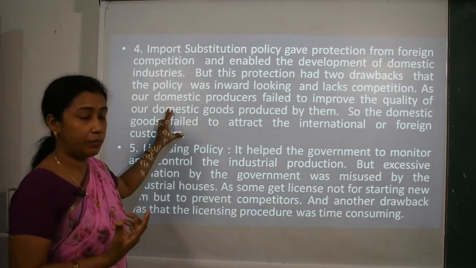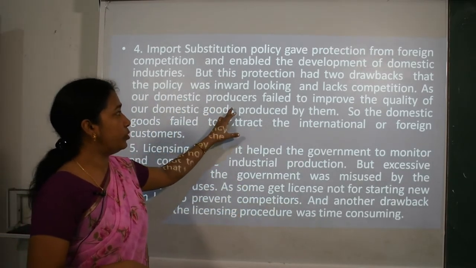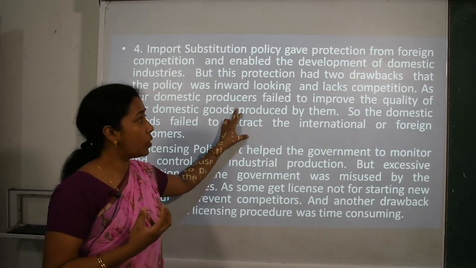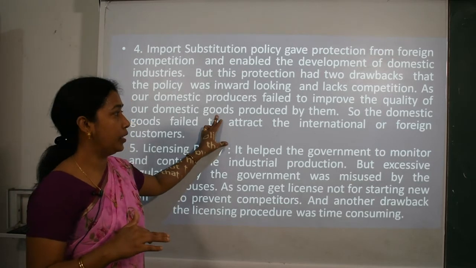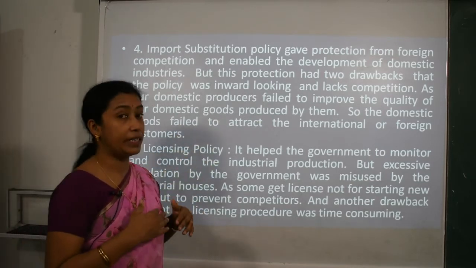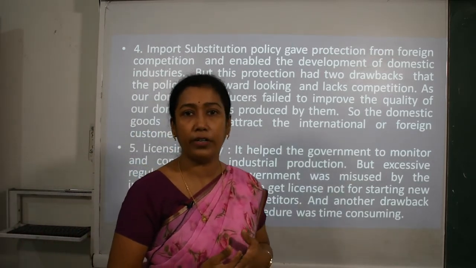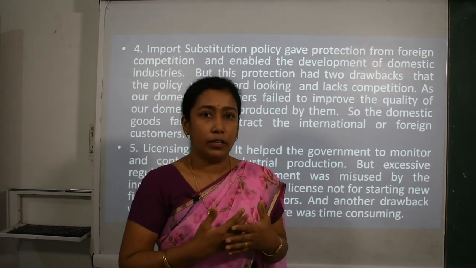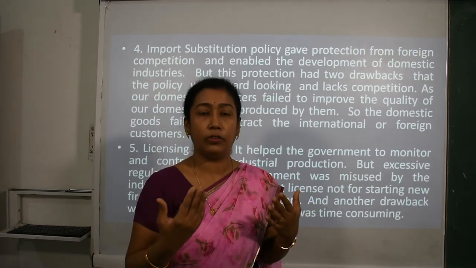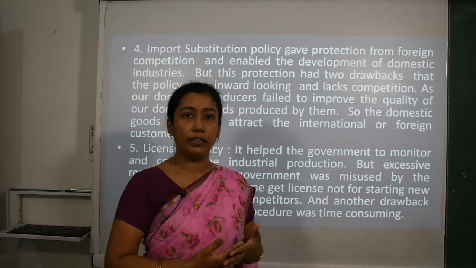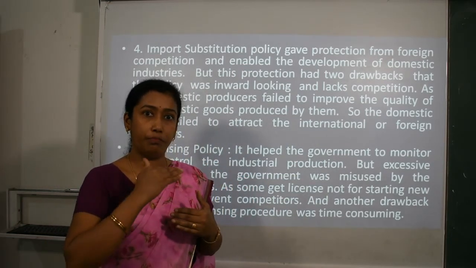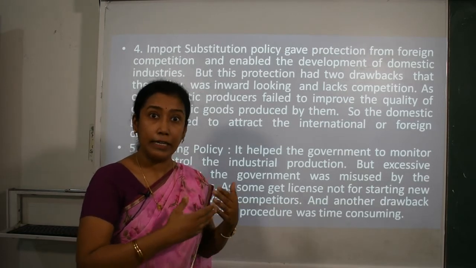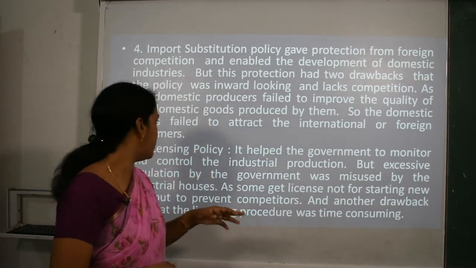So in terms of quality, our domestic producers failed to improve the quality aspects of the goods produced by them, so the domestic goods failed to attract international or foreign customers. That means the foreign market did not demand our product. Why? Because our products were not of the better or superior quality which they required.